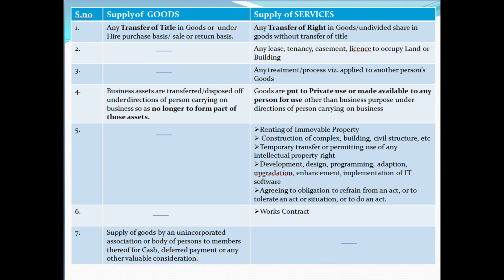For example, late delivery charges recovered from the supplier for non-fulfillment of contract. And the sixth one is works contract services for any construction, installation, fitting out or repair or any maintenance, renovation or alteration, etc. All are treated as a supply of services. And the last one is supply of goods by an unincorporated association or body of persons to a member thereof for consideration. For example, any association supplies TV, washing machines to its members, treated as a supply of goods.